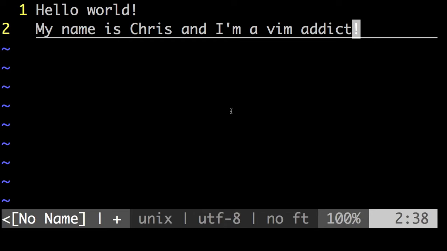I know Vim comes on every Ubuntu installation. I'm fairly certain it came on my MacBook when I bought it. The only operating system that doesn't come with it by default is Windows, and you could just get Cygwin and do it that way. So a lot of talking about why I use Vim and all that. You guys probably, that's not what you're here for.